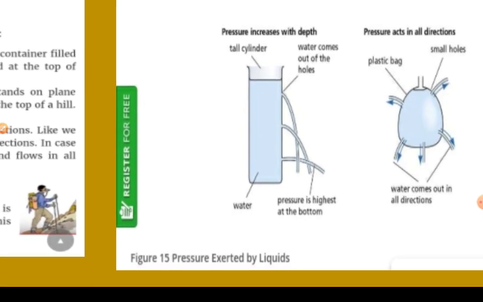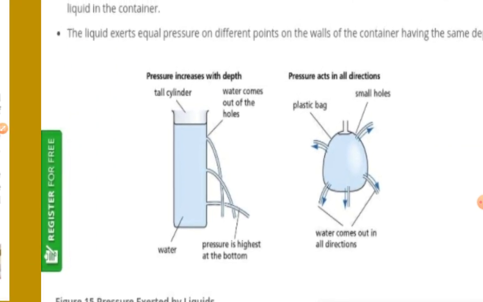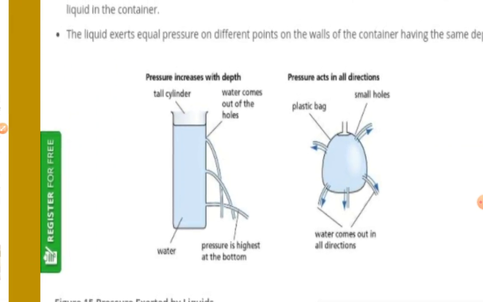Here is one beaker in which we make three holes. From the first hole, which is very near the surface, we see that water goes a very long distance. As we go higher, the water goes a shorter distance, and at the top, the water falls very near the beaker.